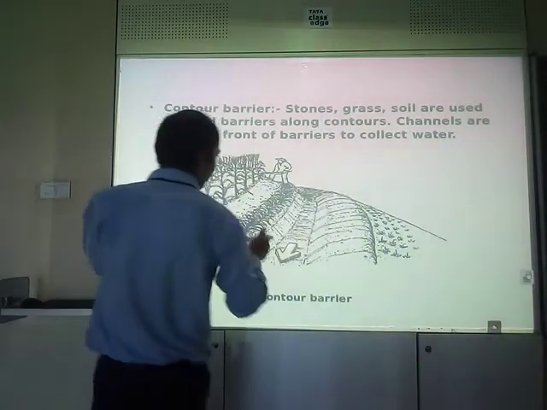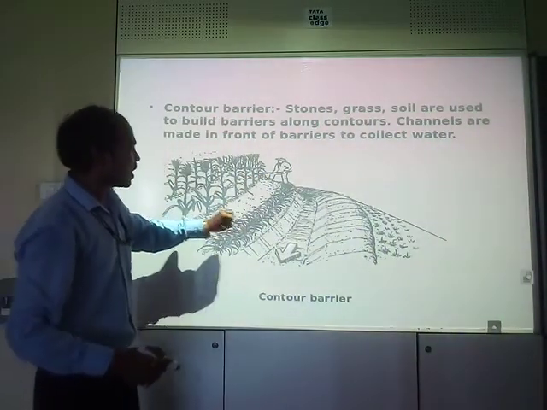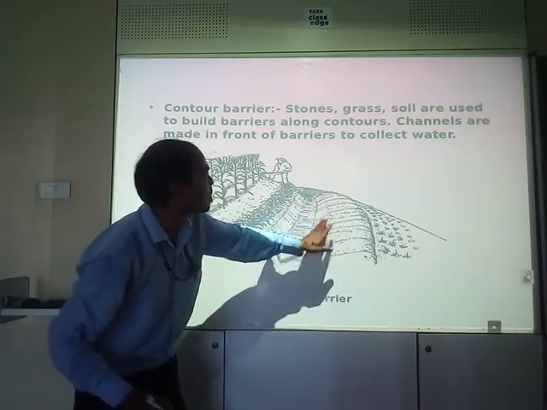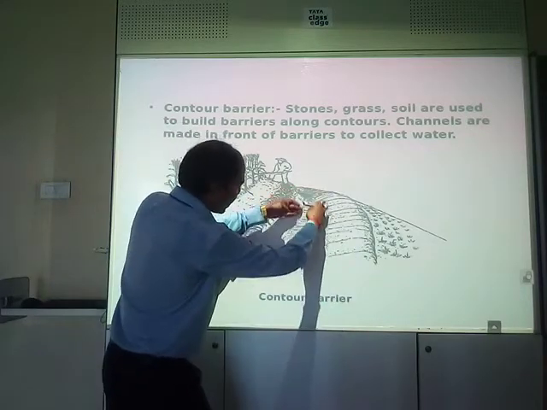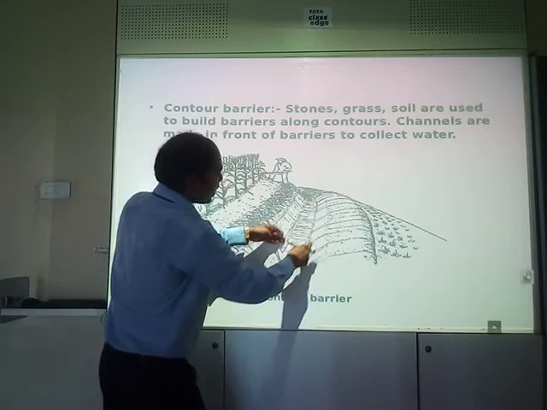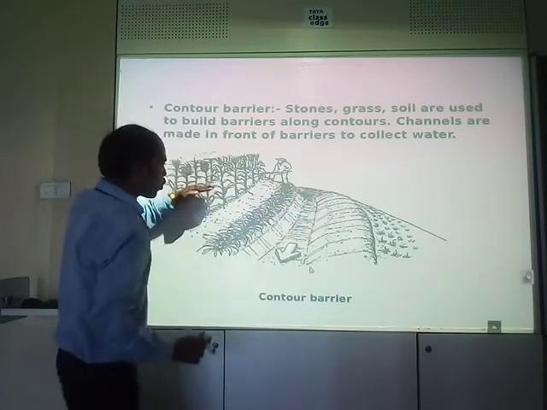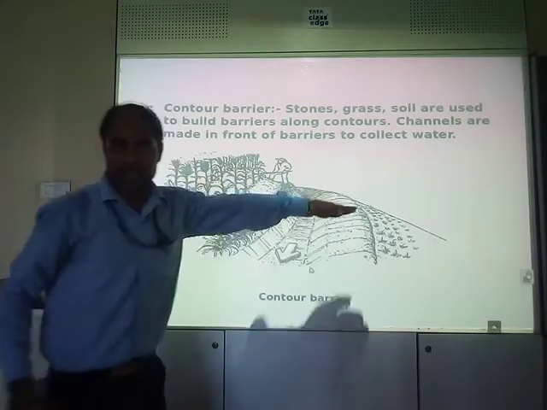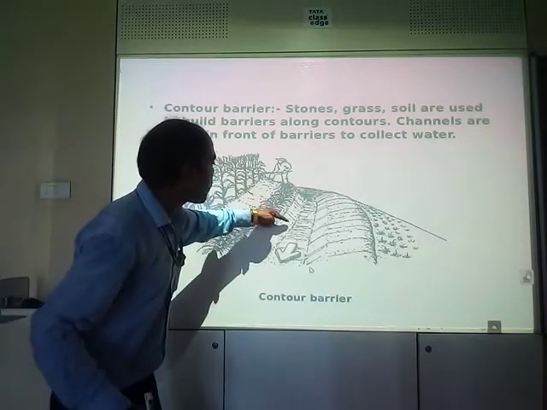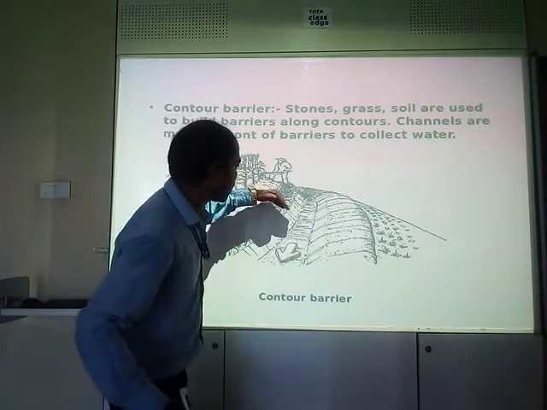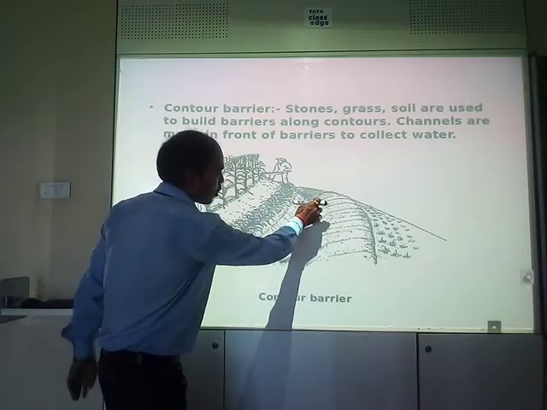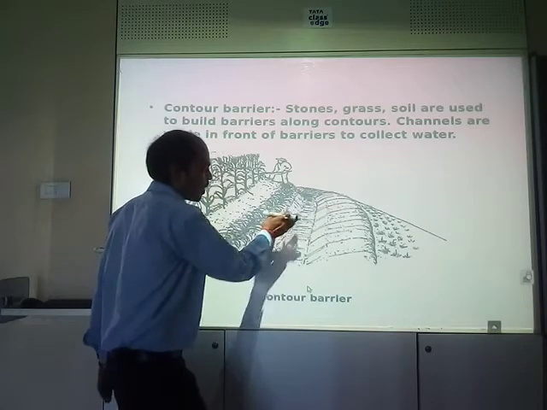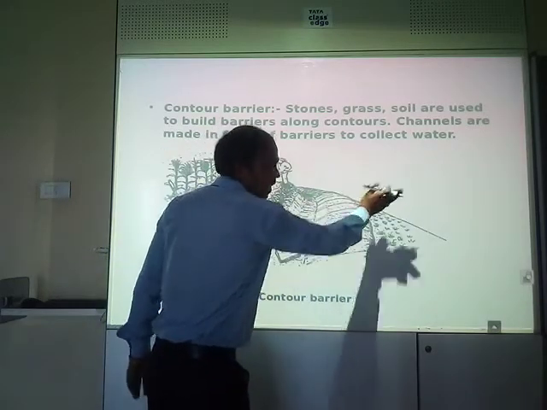What happens? See, a man who is working over there, he has covered part of the land with grass, soil, stones and something. And he has made a contour. That means he has made a channel. If the water comes, it is not able to take the soil with it, just because of these barriers that are being made. If the water comes into this channel, water is collected over there, it will be washed away in this direction, but it won't take the soil with it, right?